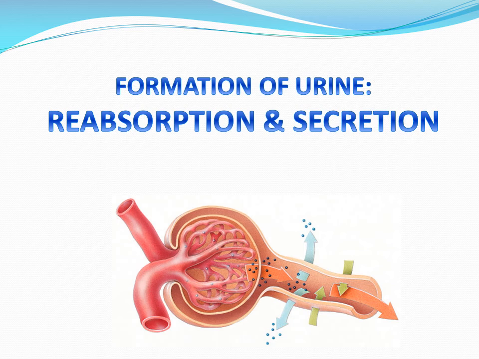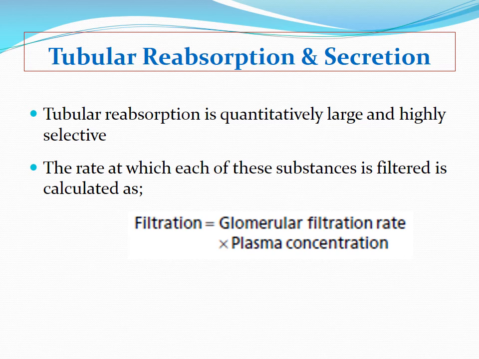Now, in our previous lecture we discussed glomerular filtration. That means how the plasma is filtered through the glomerular membrane, and that is the first step in the formation of urine. Now in this discussion, we have to know how that filtrate is transported through the tubules, how it gets reabsorbed, and what secretion is, that is, certain substances that are secreted in different parts of the nephrons. So let's start with today's topic, tubular reabsorption and secretion.